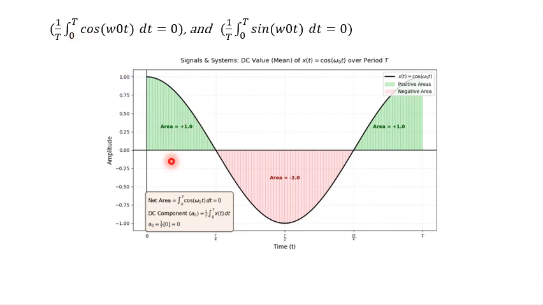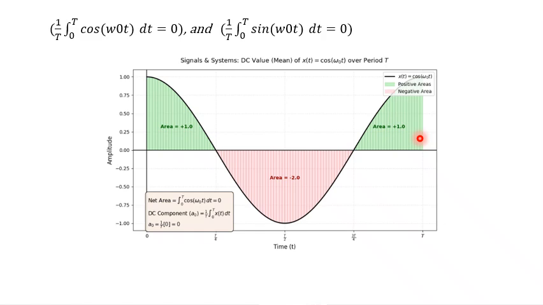As I just said, integration adds all infinitesimally small values of a continuous time signal. If we add all these values, you see these values have the positive sign, whereas these values are negative. So if we add them together, they will result in 0, because if we talk about the area, the area under the negative half cycle is the same as the area under the positive half cycle. That's why it will be 0.